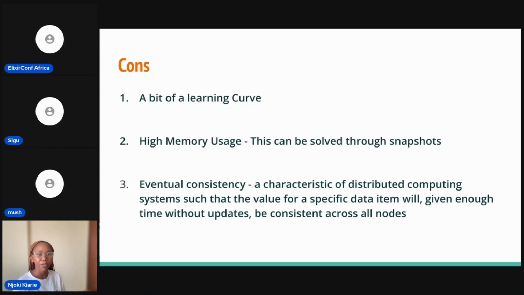There's high memory usage because something that could have been one row in an RDBMS is a million rows on event store, but this can be solved using snapshots. Snapshots are you taking a picture at a certain point in time. So you take a picture and save that, and then when we need to replay or recreate the events, we recreate events after that snapshot.